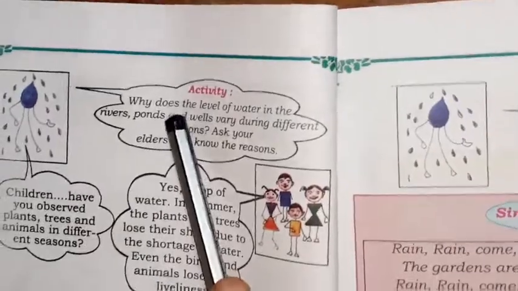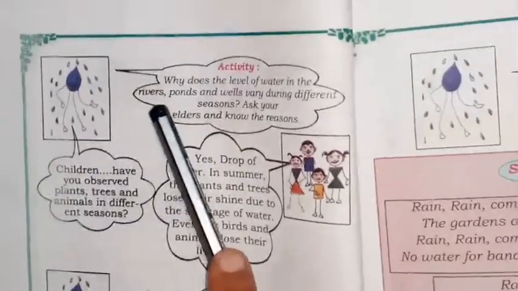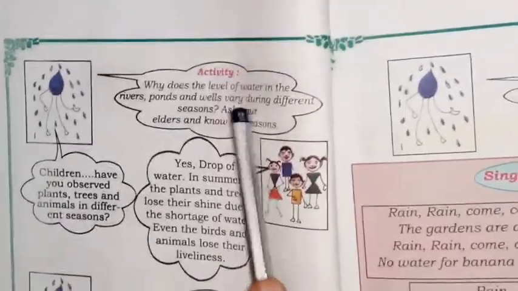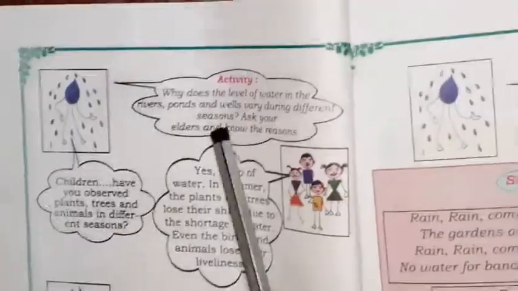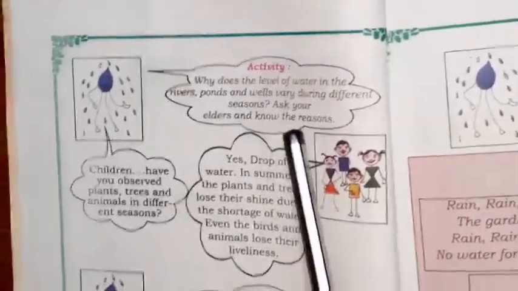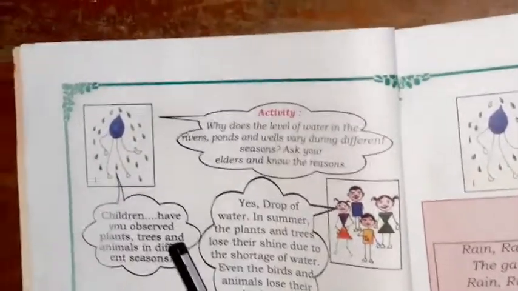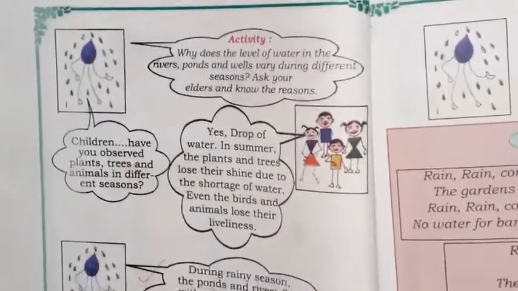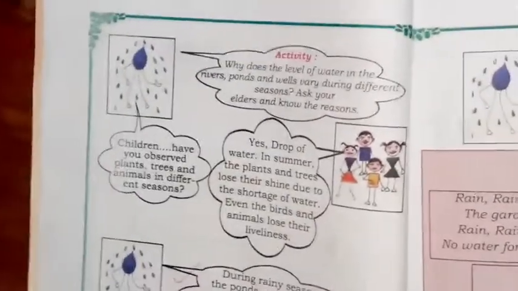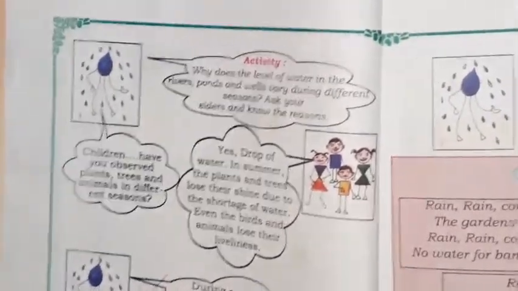Why does the level of water in the river, pond and well vary during different seasons? Ask your elder and know the reason. So children, it varies. When it rains, the water level will be high. In summer, it will be hot sun, very hot. So water gets evaporated. So the water level becomes low.